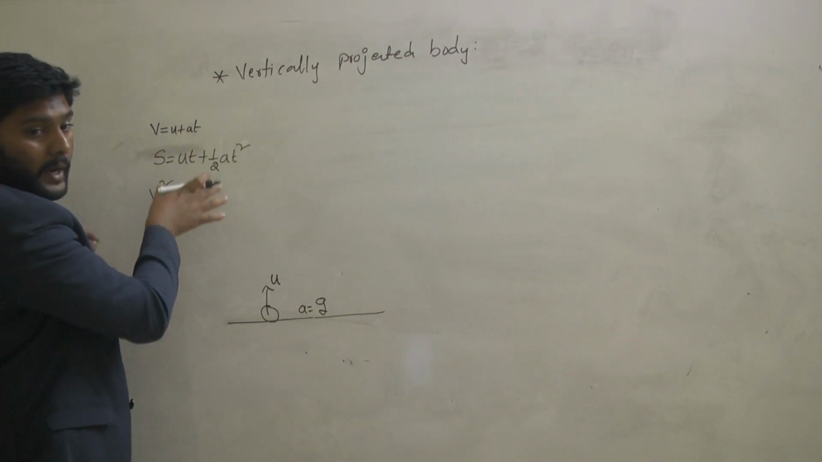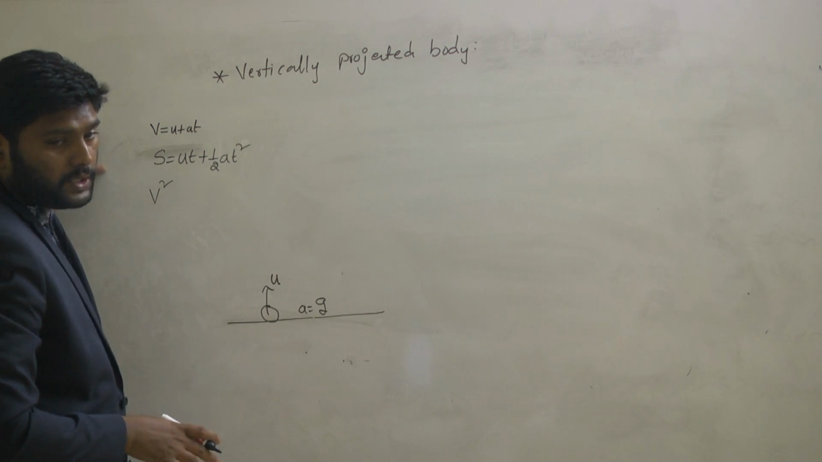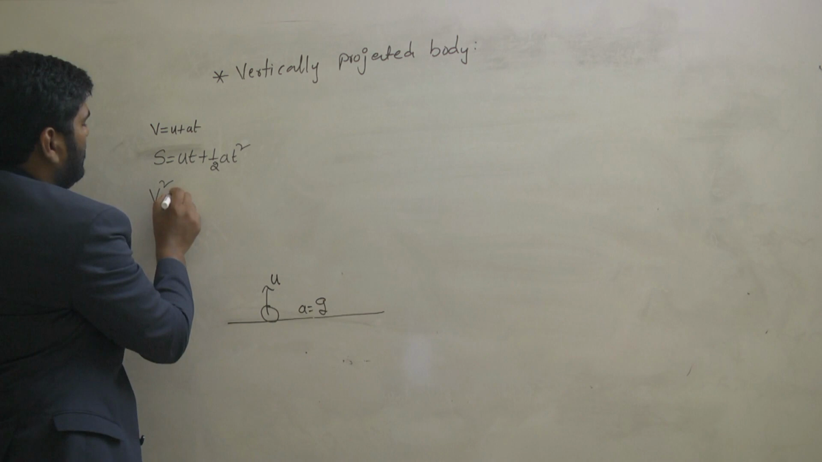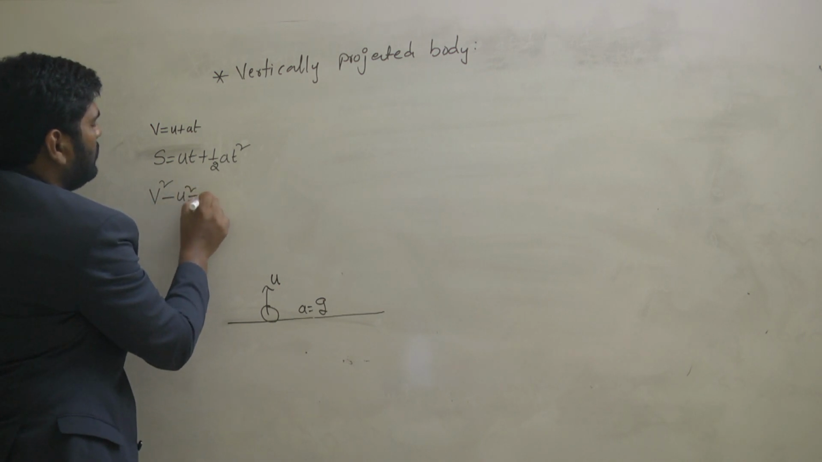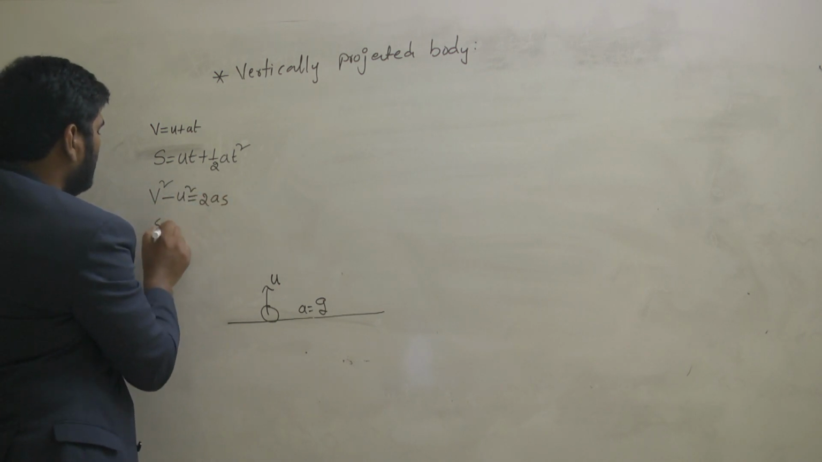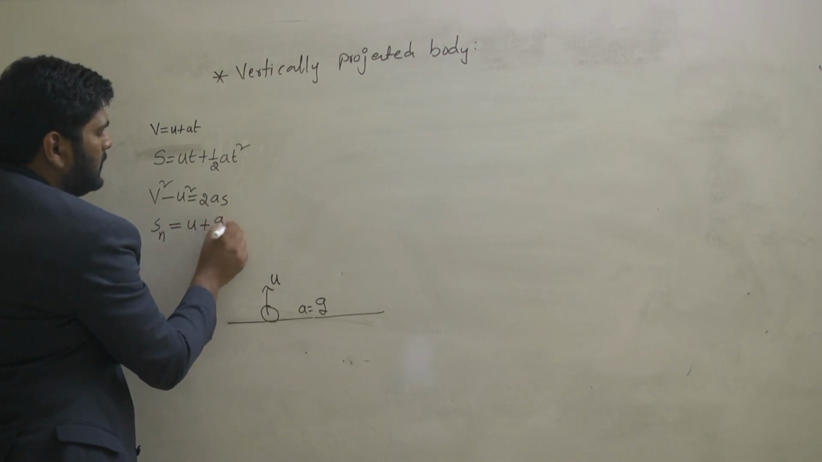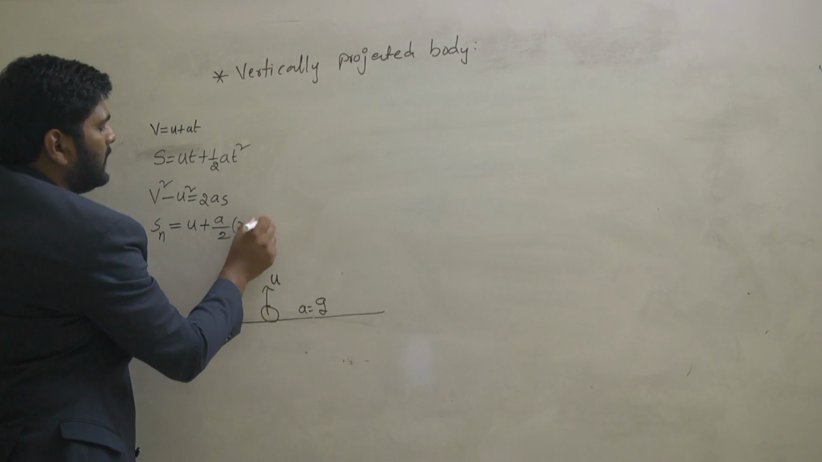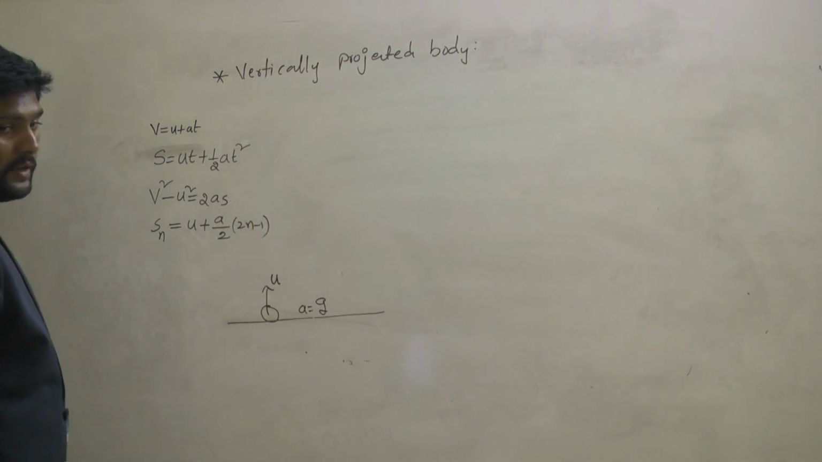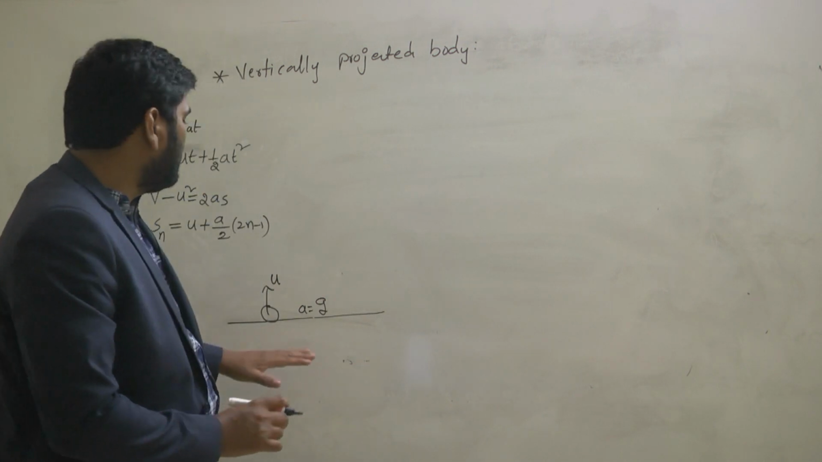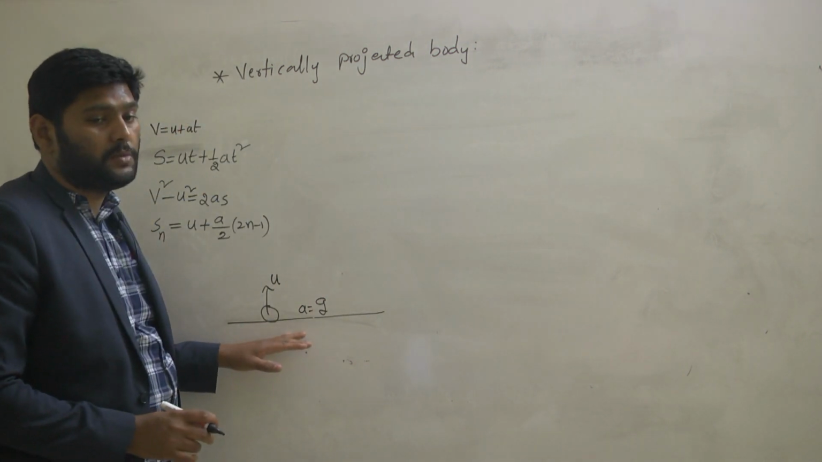No, I'm writing initially the equations of motion. Later I'll convert for this situation. Now, v square minus u square equal to 2as, and distance traveled in nth second is equal to u plus a by 2 into 2n minus 1. So these are the four equations. How will these four equations convert for this vertically projected body?